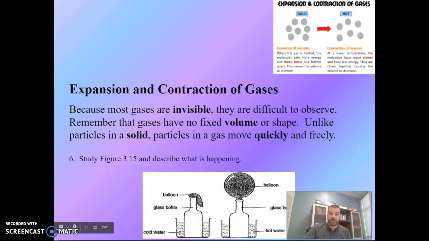Okay, because most gases are invisible, they're difficult to observe. So remember that gases have no fixed volume or shape, unlike particles in a solid. Particles in a gas move quickly and freely. So there's that explanation here. It's also in your textbook, right?